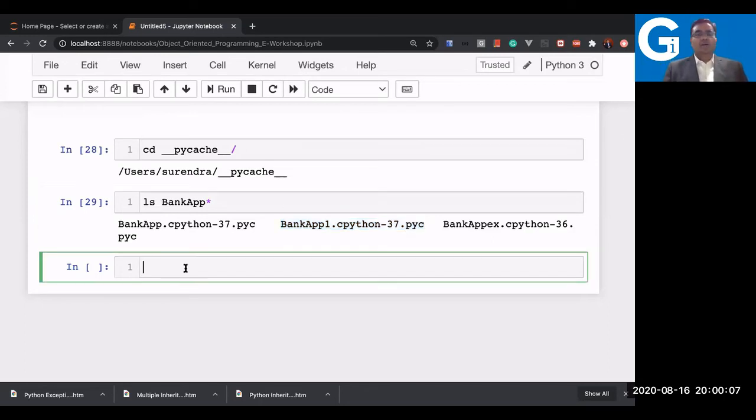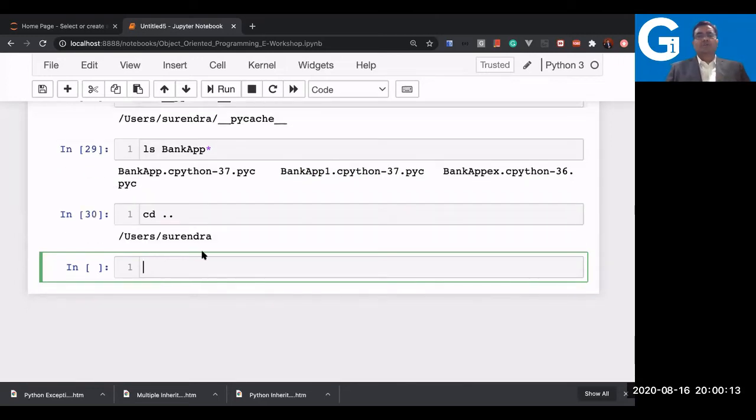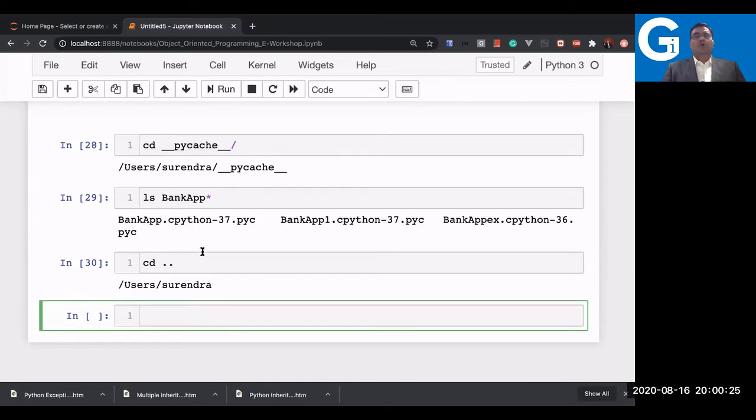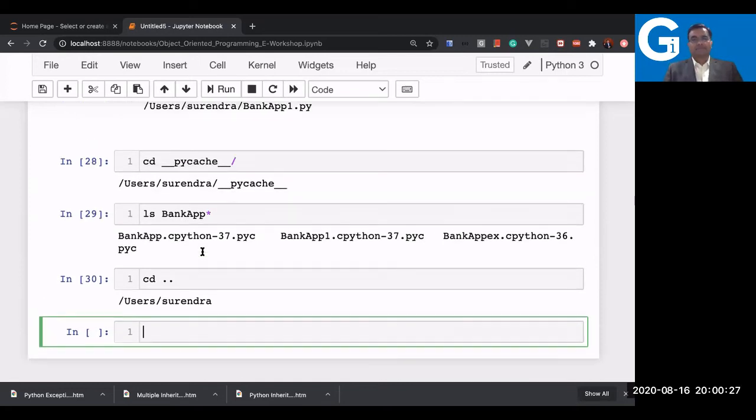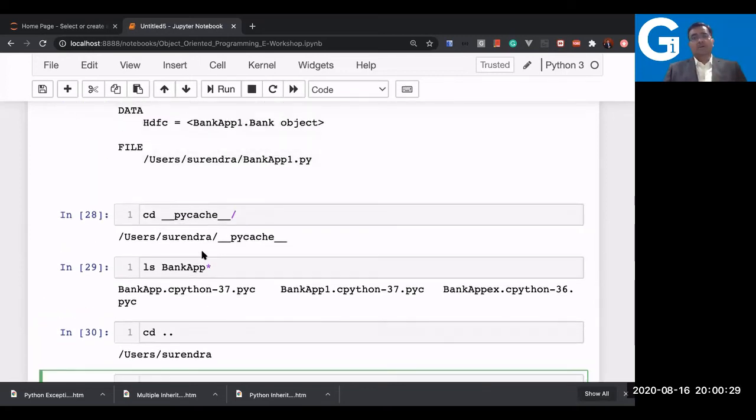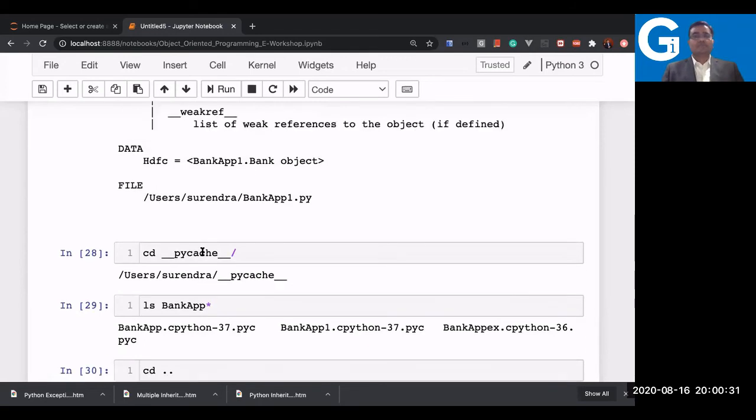Again, I'll go back to my original directory by cd, because my files are stored in that particular path. I don't want to save my notebook in the private directory, that is double underscore pycache, which is only for the pyc file. It's created automatically in Python.